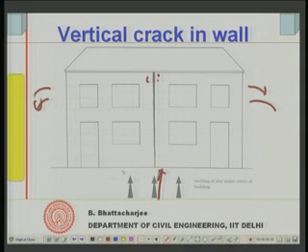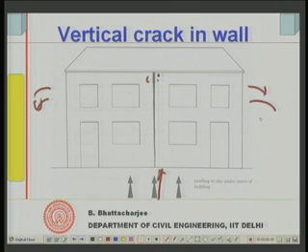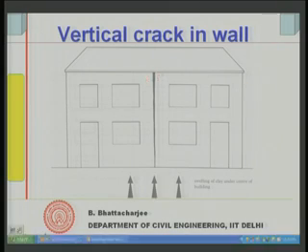Now, why does this happen? Possibly you had a clay material which was dry, and the moisture came in and it swelled. The moisture variation in the clay could have resulted in this, right. So, swelling of the clay has taken place, and this has resulted in this formation. This is an example of a vertical crack.